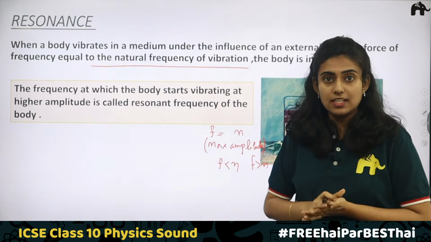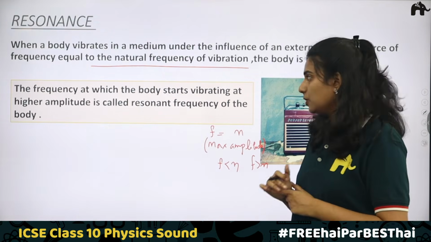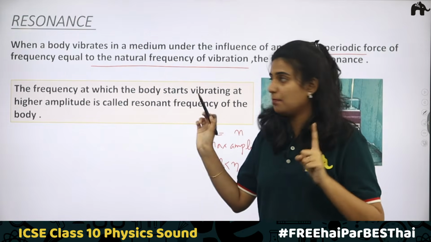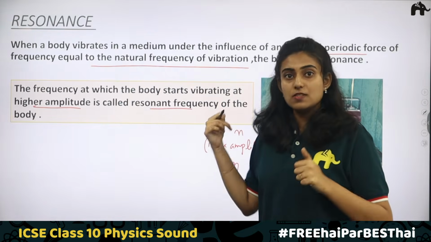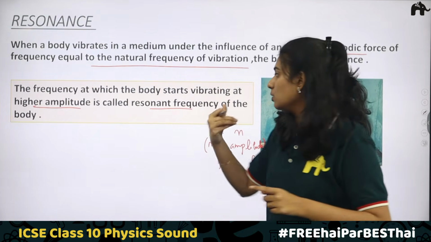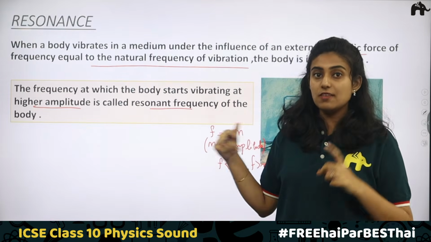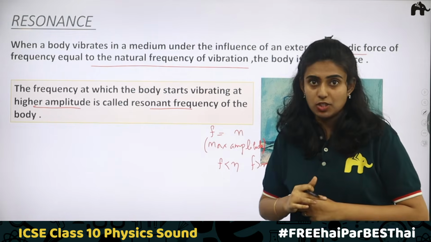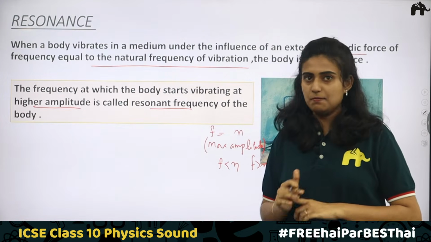The energy is increasing, and due to this we hear the sound with maximum amplitude. The frequency at which the body starts vibrating at maximum amplitude is called the resonant frequency of the given body.